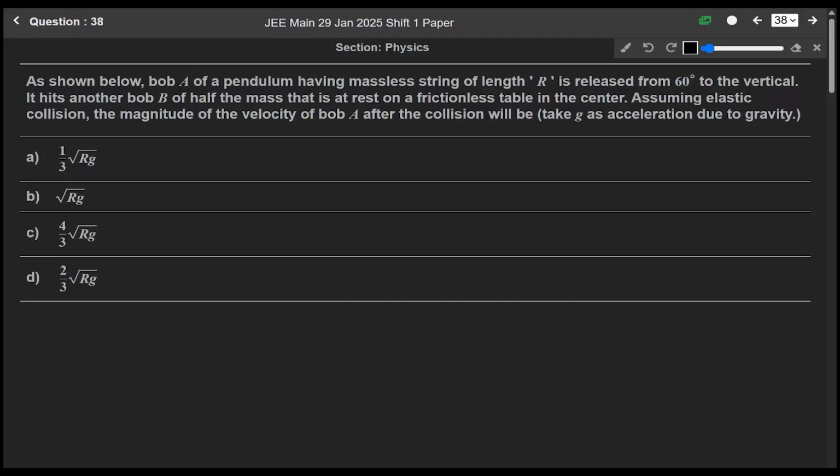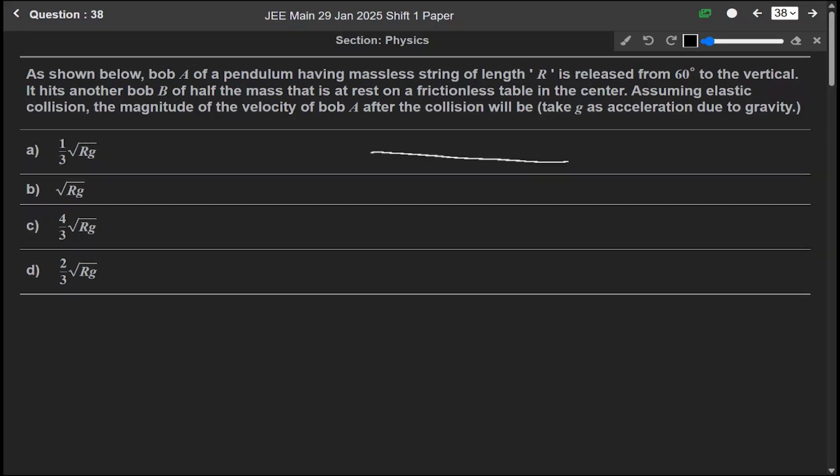Now question 38. As shown below, a bob A of a pendulum having a massless string of length R is released from 60° to the vertical. So we are given a massless string and it is released 60° to the vertical. 60° to the vertical means the bob is like this at point A, let us say.